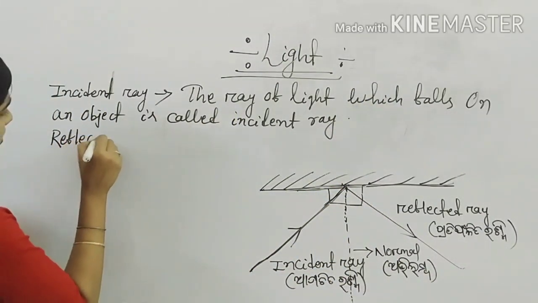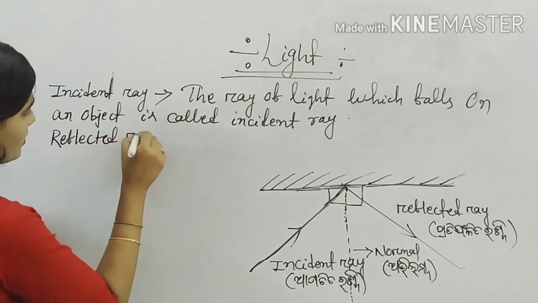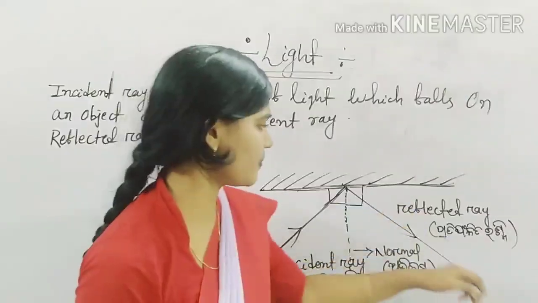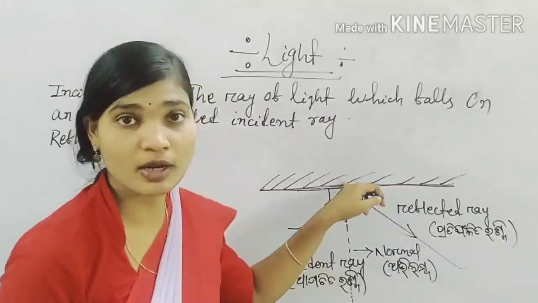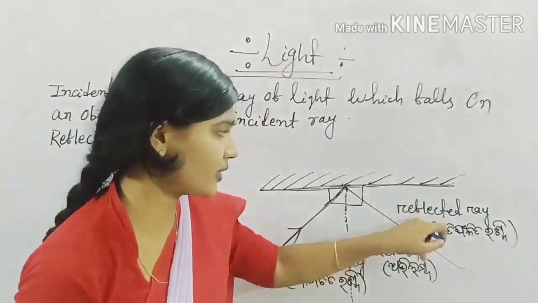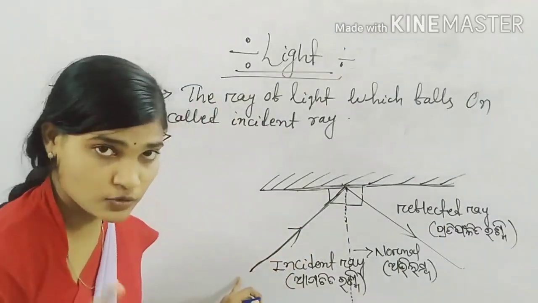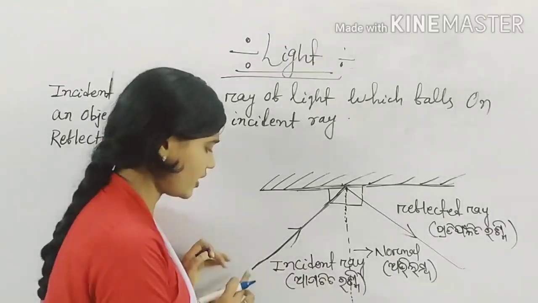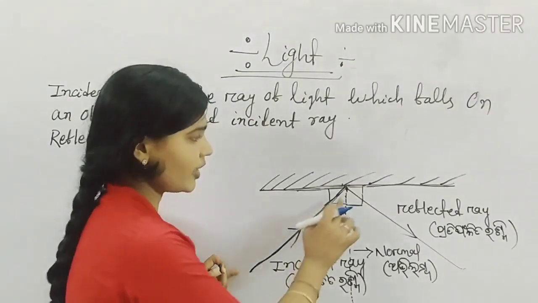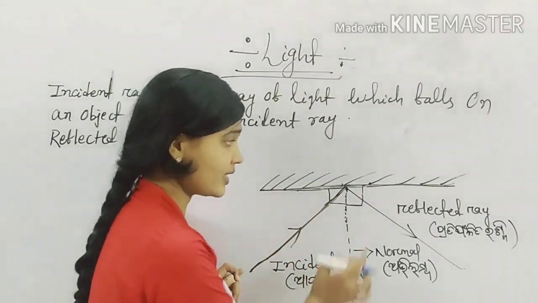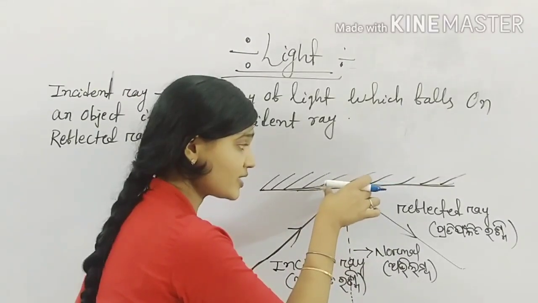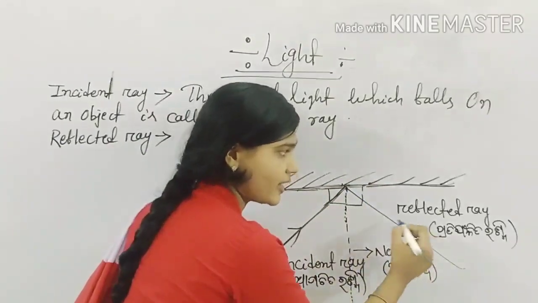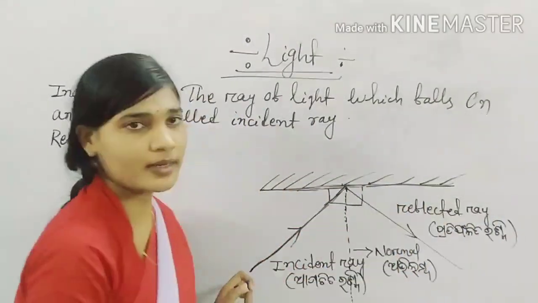What is reflected ray? The ray of light which gets reflected from the surface of an object is known as reflected ray. Here is the source of light. So when this ray of light falls on the object, it is known as the incident ray. From this surface of an object, this ray gets reflected. So this ray is known as the reflected ray.